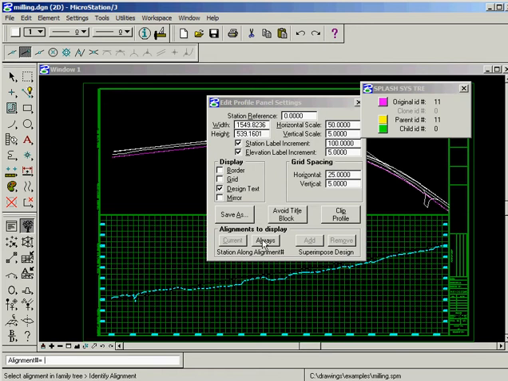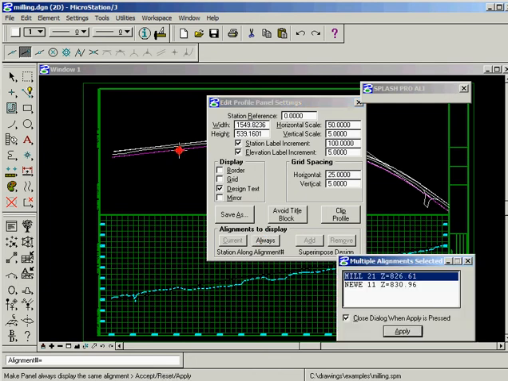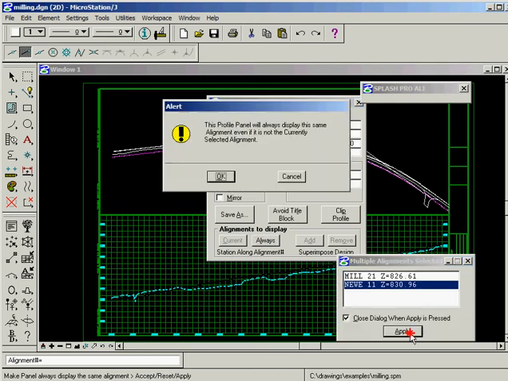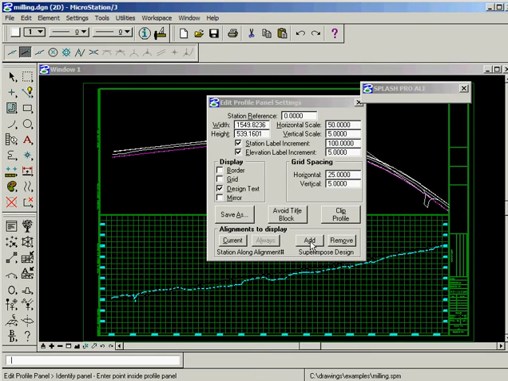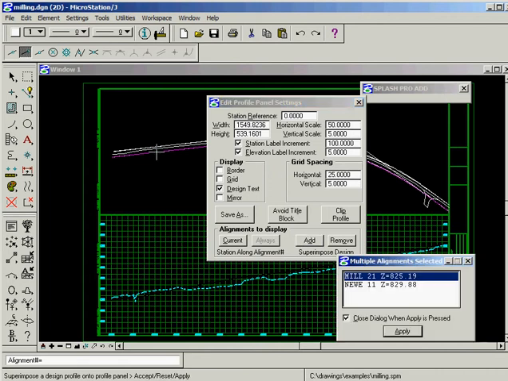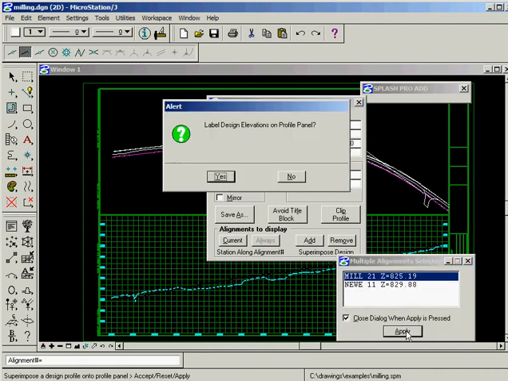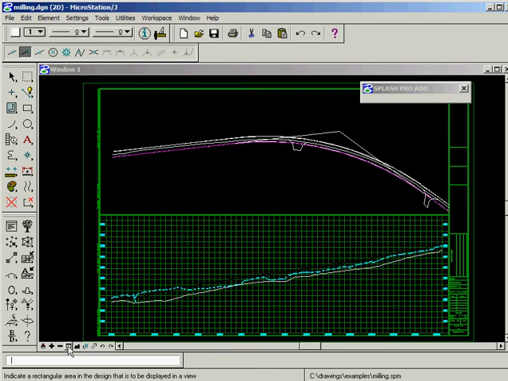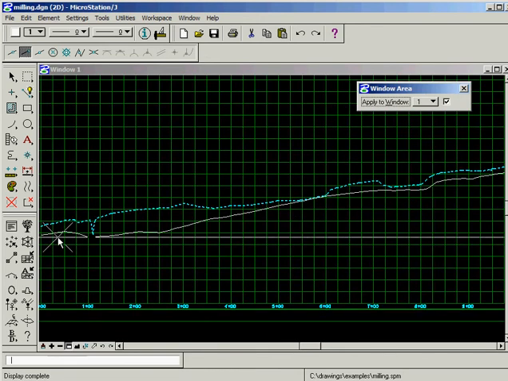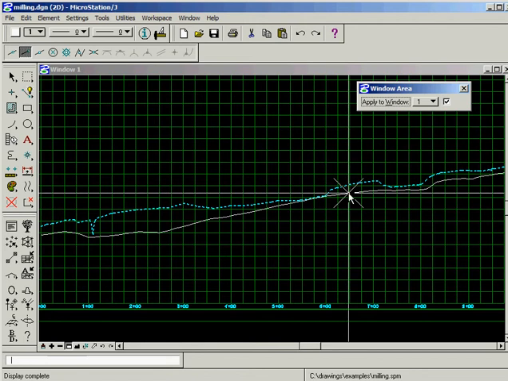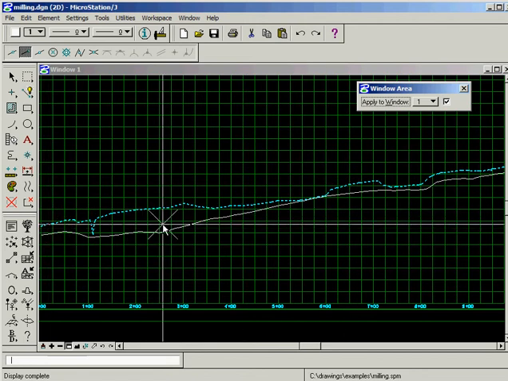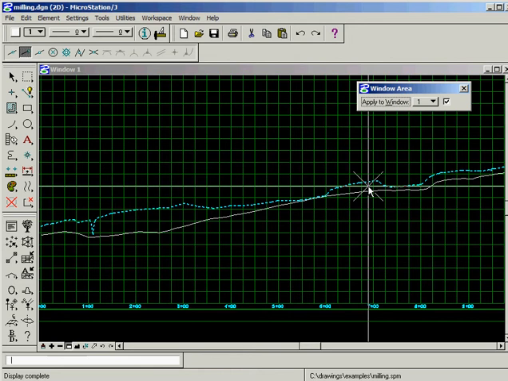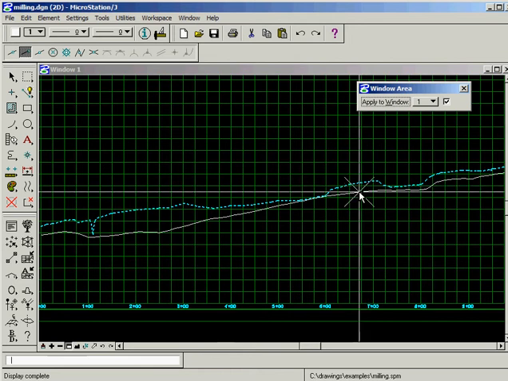Now we're going to always display the new edge. Okay, now we're going to add this alignment we projected, which is the milling line. Now, what we're looking at is this line. As long as we stay above it with our curb, the new edge of the pavement, we will not be milling. If we drop below this line, we'll be running a milling machine.